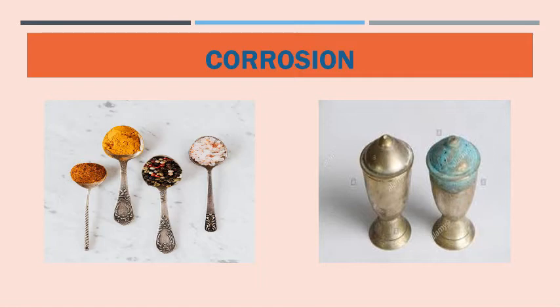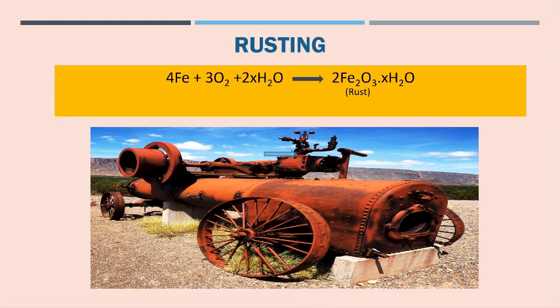Corrosion causes damage to car bodies, bridges, iron railings, ships and to all the objects made of metals, especially those of iron. In case of iron, corrosion is called rusting.